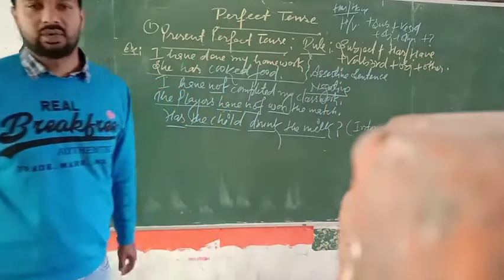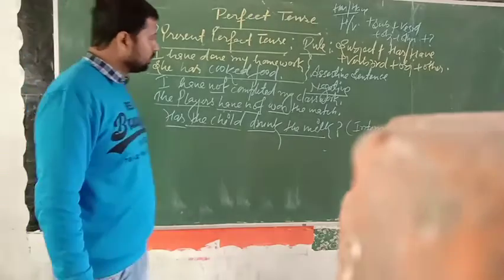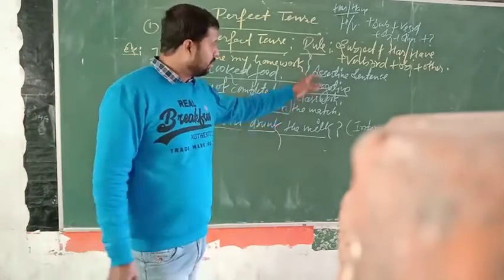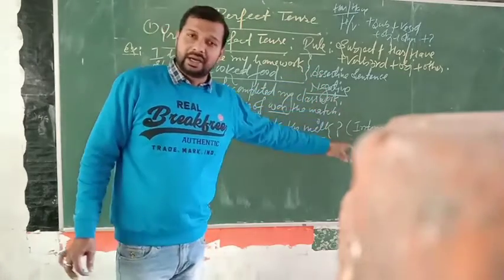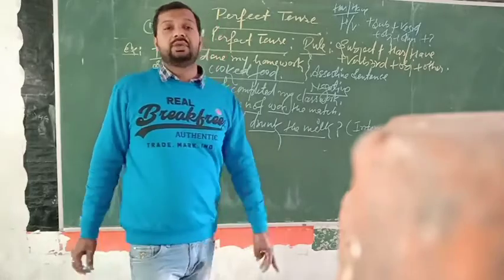Okay, students. Now, after that, you can also write a sentence that is called an interrogative negative sentence. Assertive, then negative, then third one interrogative, and after that the interrogative negative sentence.